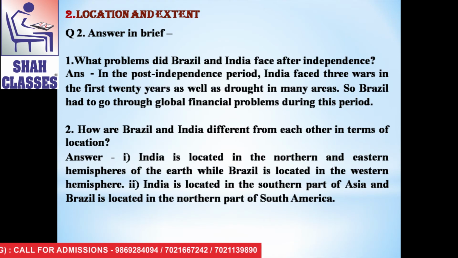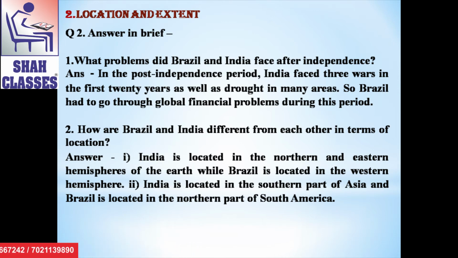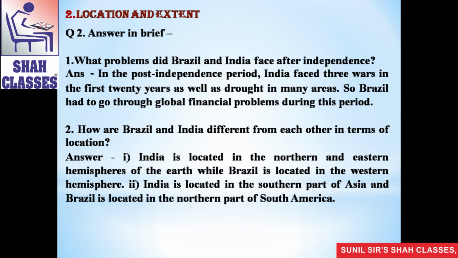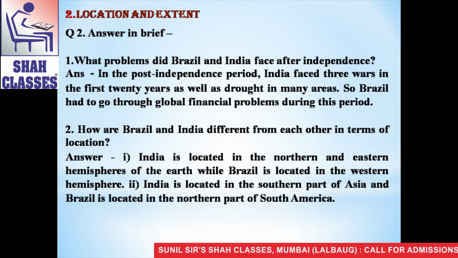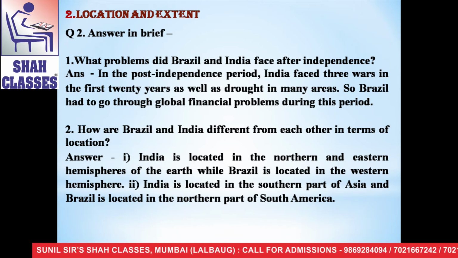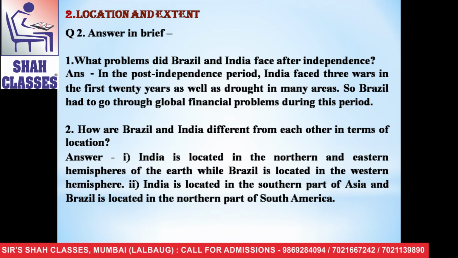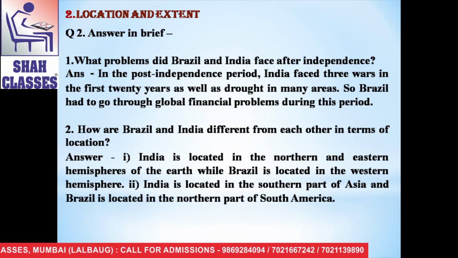Now the third question is, describe the latitudinal and longitudinal extent of India and Brazil. The answer is, first point, the latitudinal extent of India is 8 degree 4 minutes north to 37 degree 6 minutes north, while the latitudinal extension of Brazil is 5 degree 15 minutes north to 33 degree 45 minutes south.